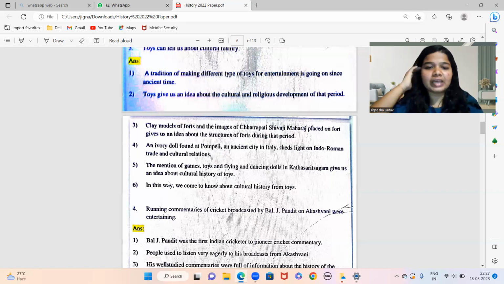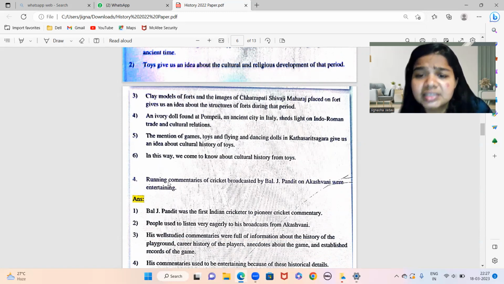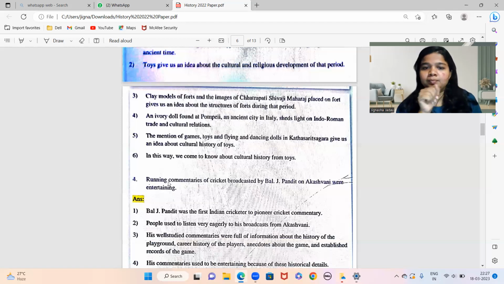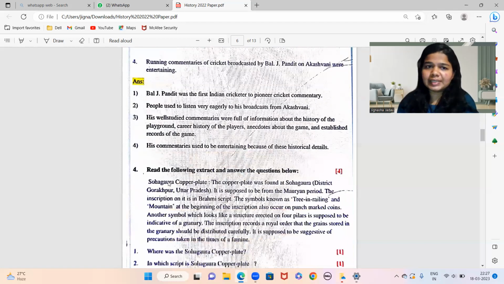Okay? The mention of games, toys, and flying and dancing dolls in Katha Sarita Sagara gives us an idea about cultural histories of times. Basically you have to give examples: one of Chhatrapati Shivaji Maharaj, one Indo-Roman meaning Italy, and one here, this one, Katha Sarita Sagara. So you can mention these points, okay.